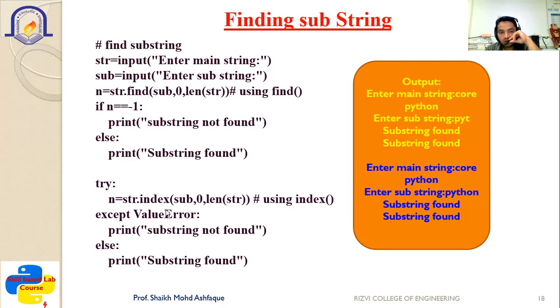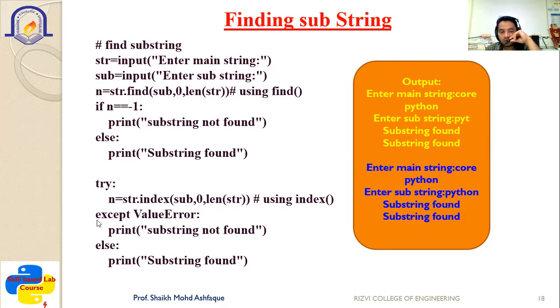If the substring is not there, then an exception will be generated, and it will print string not found, else it will say that the string is found. So you can see the output: enter the main string core Python, enter the substring Python. Here it gives found.